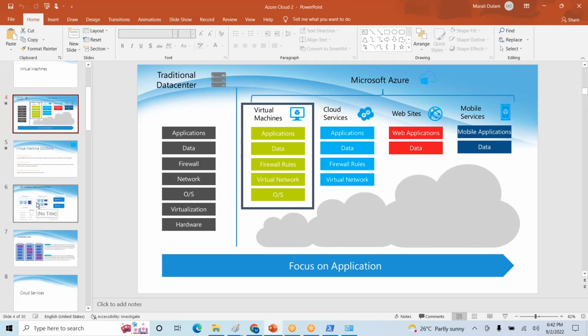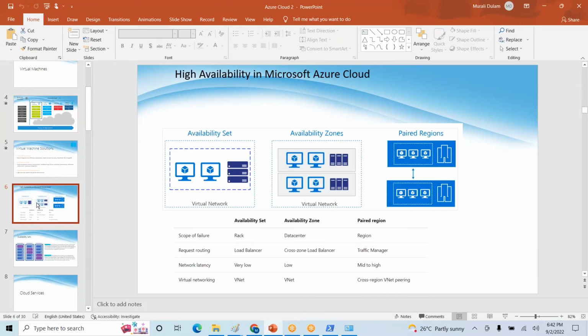Steps. We created a virtual machine, right? Next, let us discuss high availability. High availability. Example: we created one virtual machine.